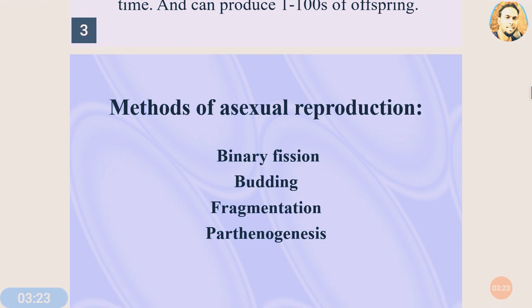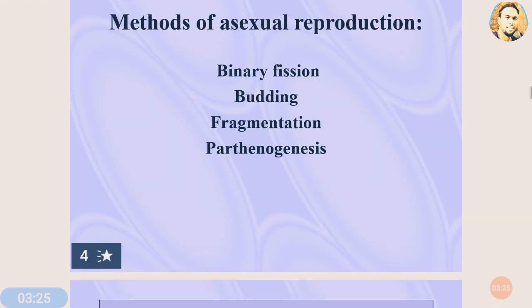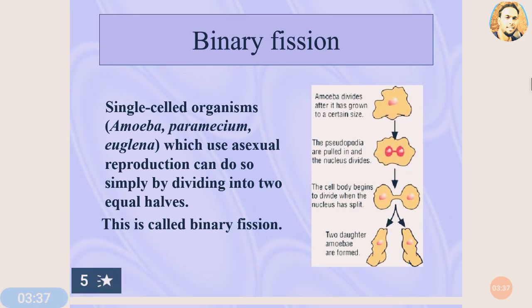Now we'll go to the next slide: methods of asexual reproduction. As you know, there are different methods of asexual reproduction. Binary fission. Now we'll see binary fission. In my previous lecture I have explained about it. One more time, in a very short period of time, I'll explain binary fission.